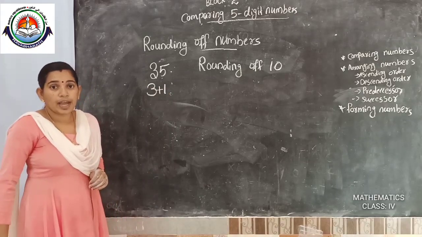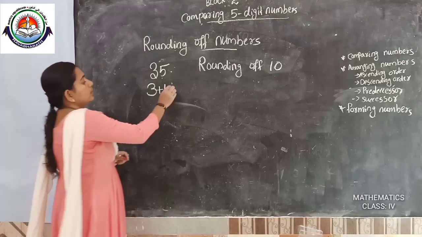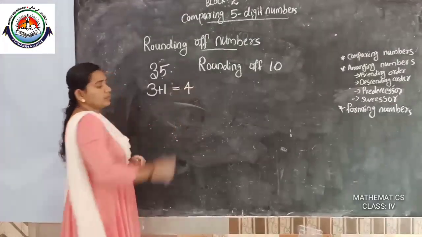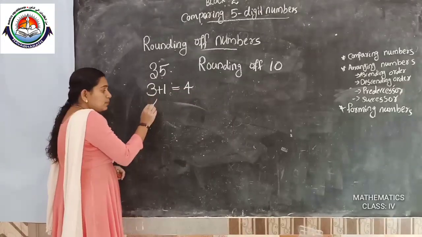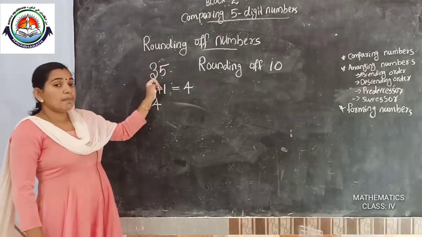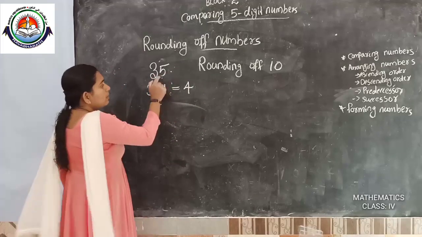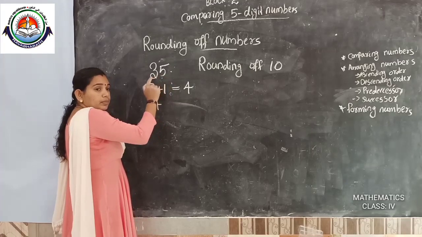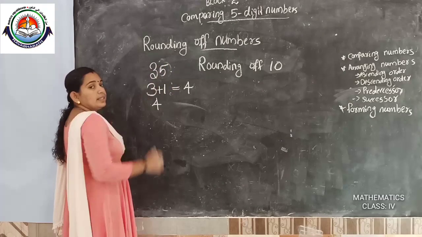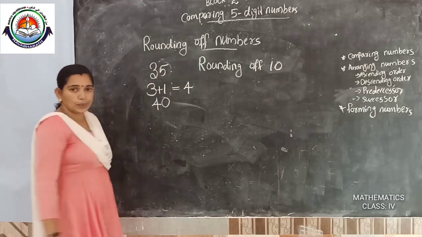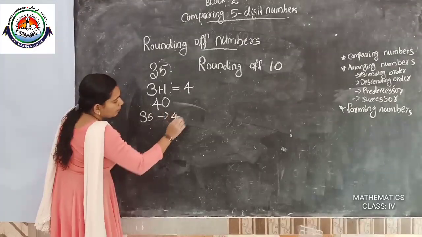The tens place number changes from 3 to 4. On the left side there is no number. On the right side there is only one digit, so we put 0. So rounding of 35 is 40.